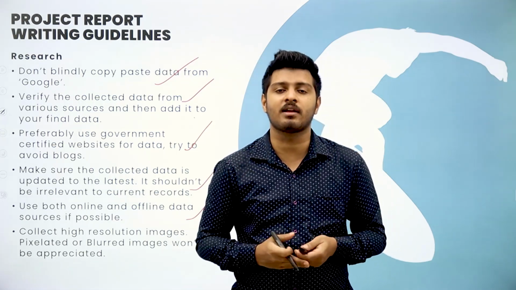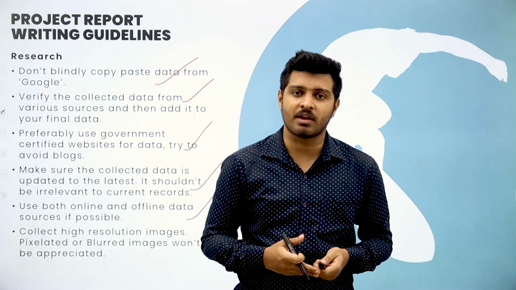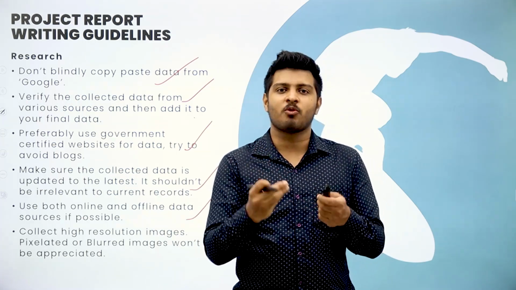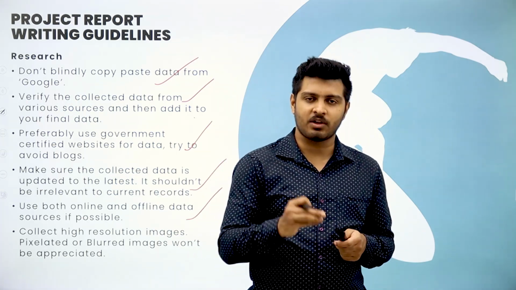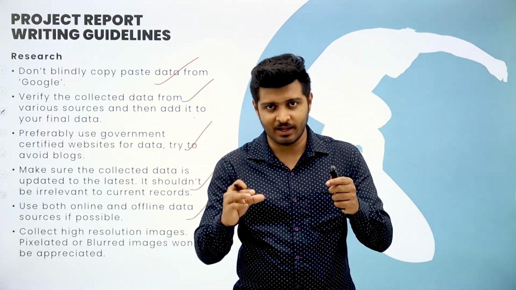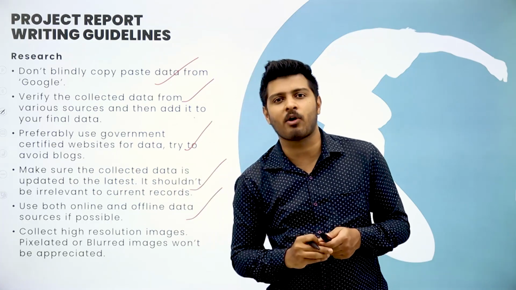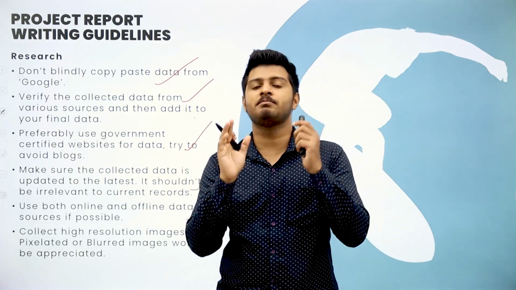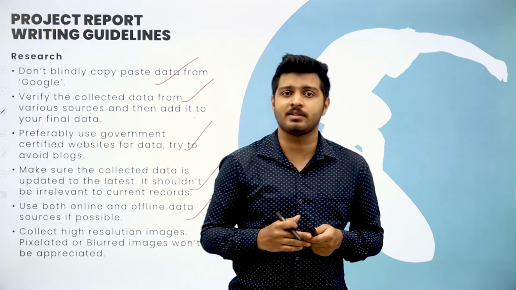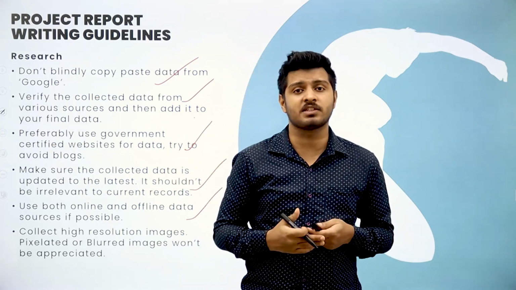Maybe you are reading an article which was published in 2017, which they generally don't mention boldly. Maybe when you scroll down, you see at the bottom that it was published in 2017, but it will skip your eyes and you will just copy the data. Later you will realize it was old data.